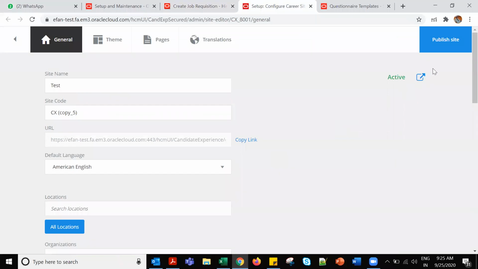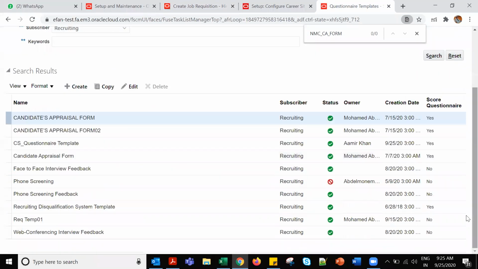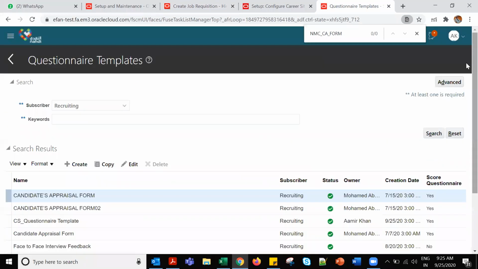So you got the point, right, about the questionnaire. That is the process. And if something is not working, that could be an application issue or some process setups they could have changed. Otherwise, the process is the same. You have to create a question, then questionnaire templates, then these questionnaires. When you are creating the questionnaires, you have to select based on the folder. Folder is nothing but you have to finalize whether it's for interview, pre-screening, candidate selection, or what kind.